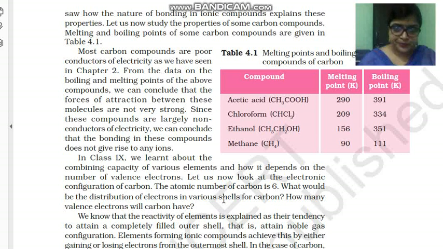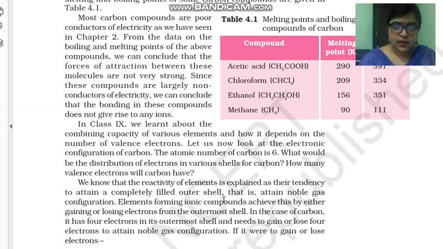Here you can see, in class 9th we have learned the combining capacity of various elements and how it depends on the number of valence electrons. That is valency, the combining capacity of an element. Let us now look at the electronic configuration of carbon.